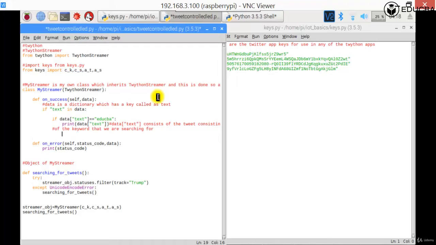And after printing it, do one more thing. What you can do is you can make an LED glow. So let's say rpi.gpio, and over here I'm going to say whatever pin, comma, high or low.